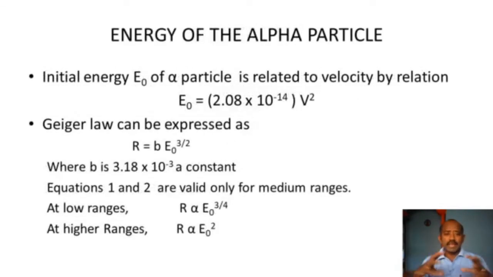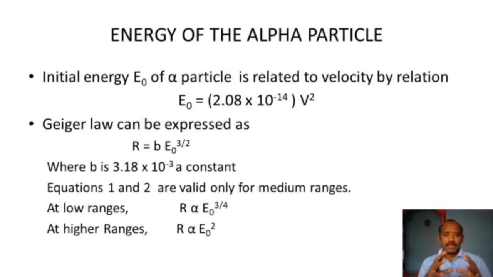And what is the energy of the alpha particle? What is the relationship between the initial energy of the particle and the velocity of the emission of the alpha particle? He found that the energy of the alpha particle is E naught and the velocity is V square. So both are directly proportional to each other. Here E naught is directly proportional to V square. Its constant value is found to be 2.08 into 10 to the power of minus 14 V square.